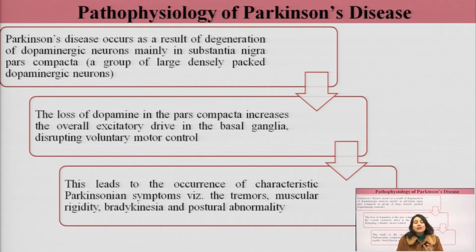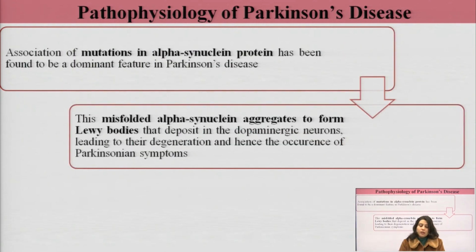It results in bradykinesia, which I told is the slowness of the movement. The people walk very slowly, they perform any activity very slowly. Then there is muscular rigidity, there are tremors in the limbs and the body. So this occurs due to loss of dopaminergic neurons.